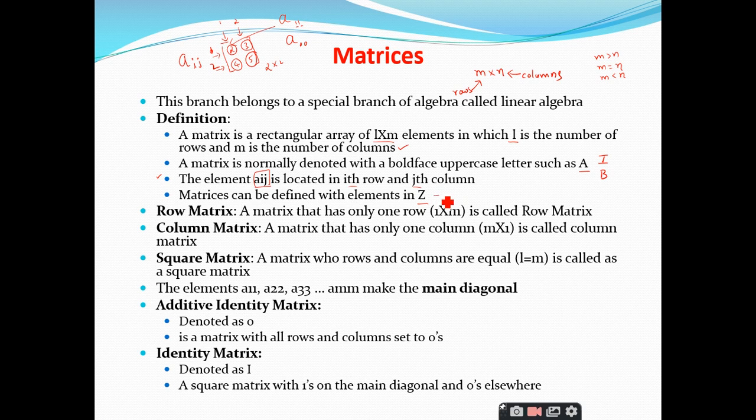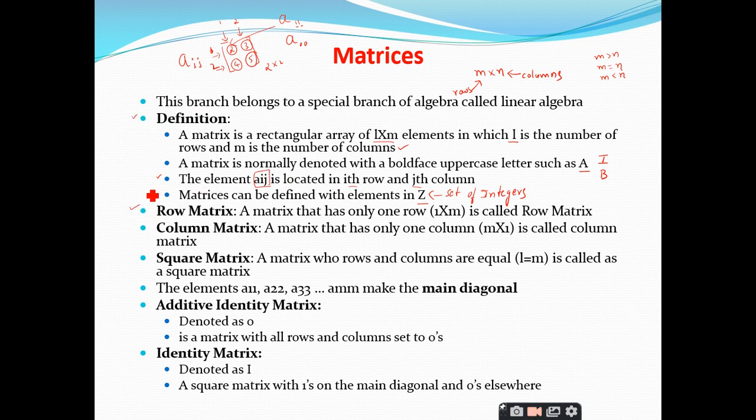What is Z here? What set does it represent? The set of integers, which ranges from minus infinity to positive infinity, right? So this is all about the definition of a matrix.